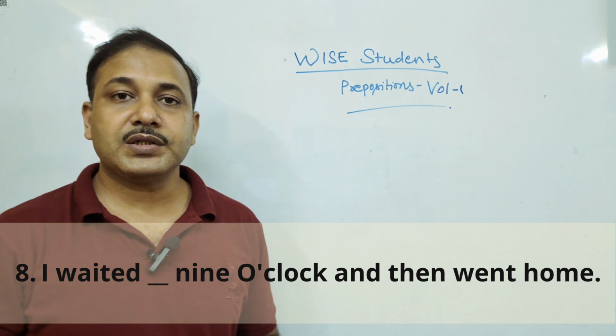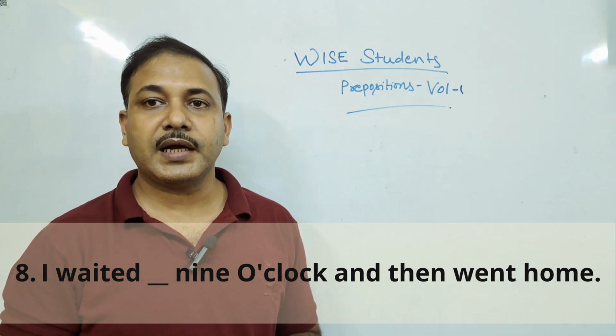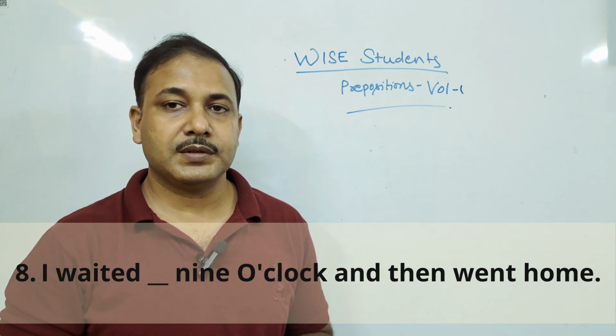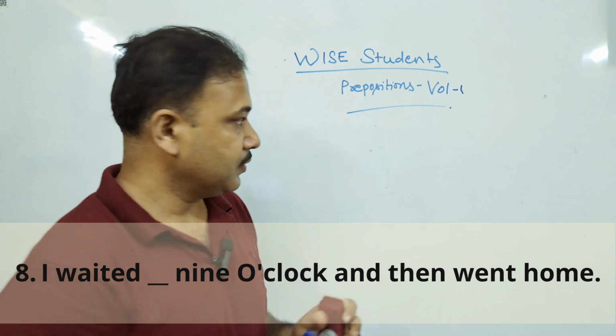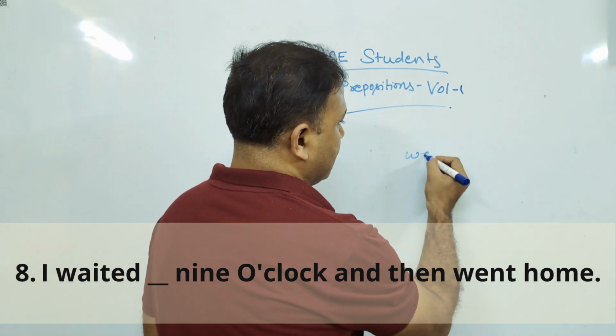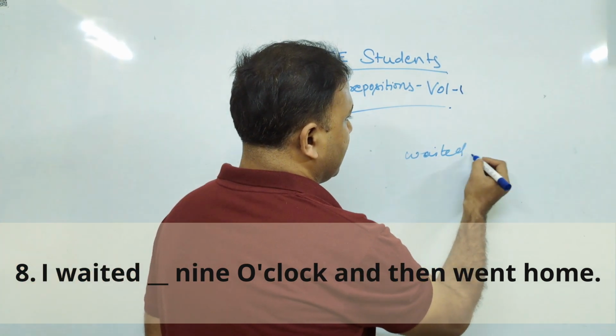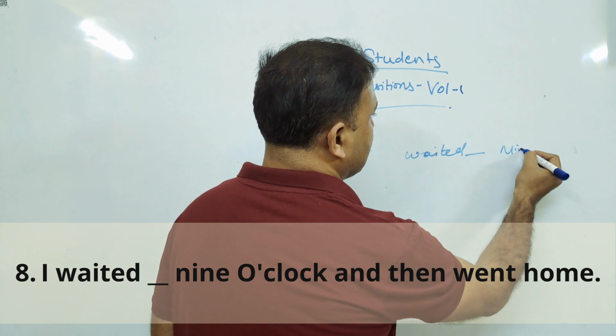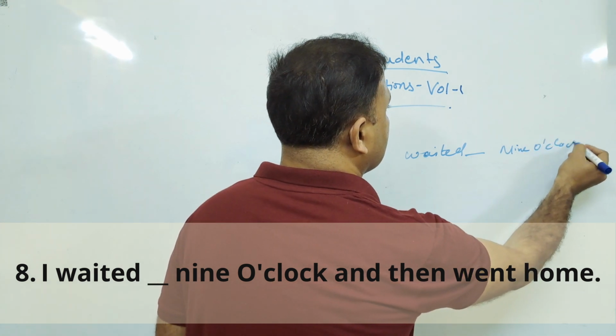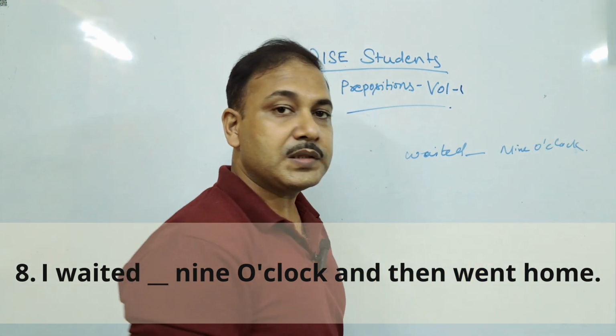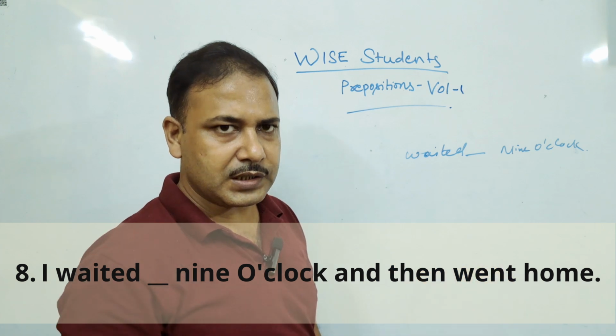Okay, our 8th question. I waited dash 9 o'clock and then went home. Waited dash 9 o'clock means after 9 o'clock till now.